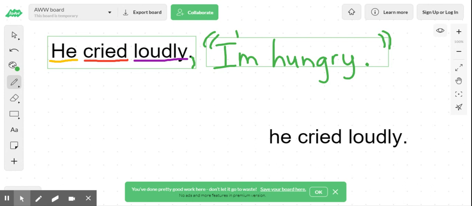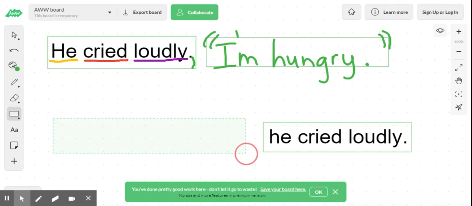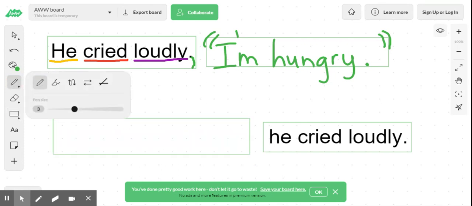Now here at the bottom, I have a different example. Sometimes this dialogue tag, the same one we had up above, could be at the end of the sentence. And what would come in front of it would be the dialogue. So this is where the character, person, thing is saying something. And again, we have those quotation marks like a door to say this is being said. Okay, now it's a little bit different.